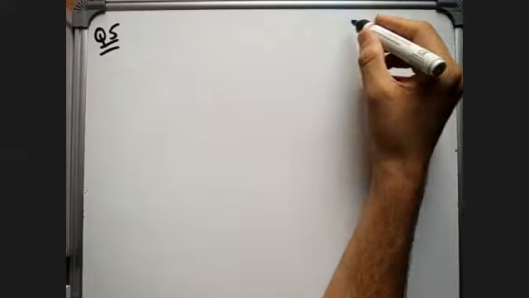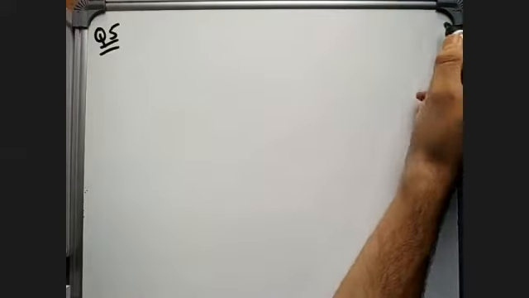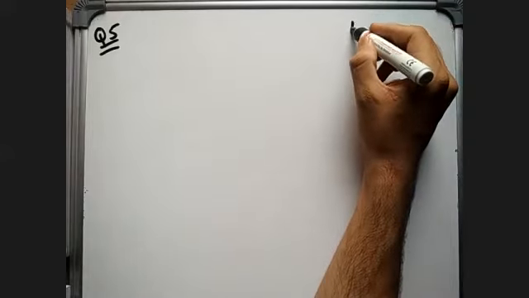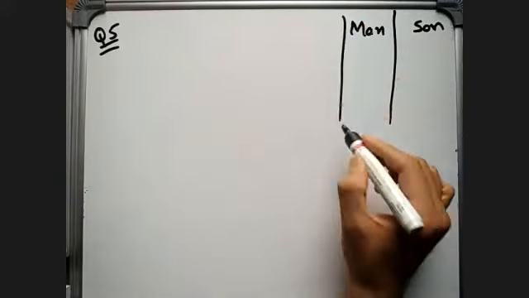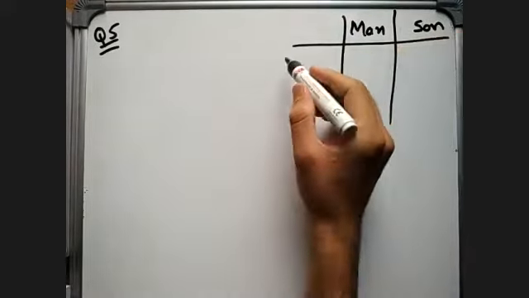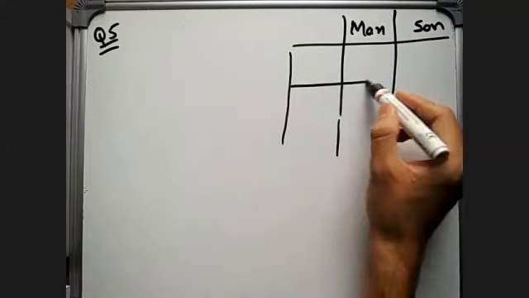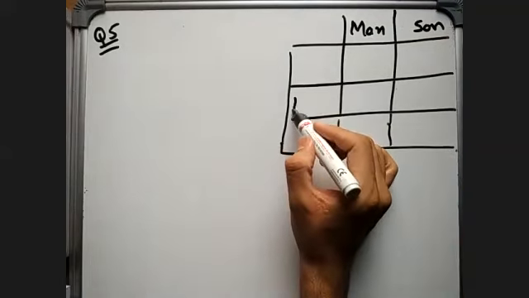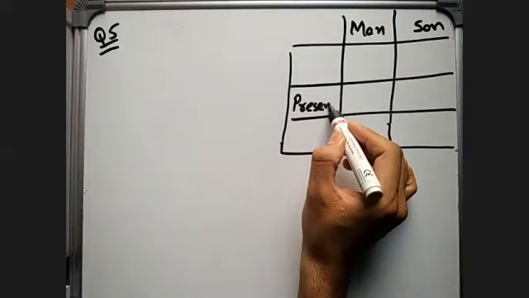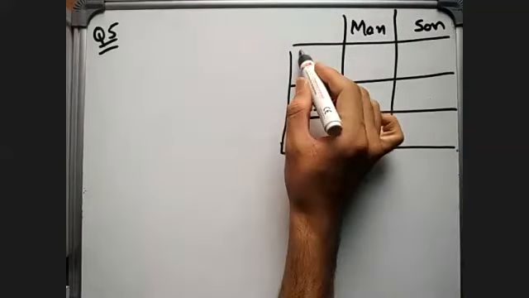So question number 5. 6 years hence a man's age and his son's age. Now see here, whenever you are having this age type of question, just make a table like this, right? Here, however many persons they are giving you, just write as many persons in the first row. Suppose here, they are comparing a man with his son, and only 2 persons are there. So this is my first row, and in the first column, write like this. So here first will be present, earlier will be past, and after that it will be future.